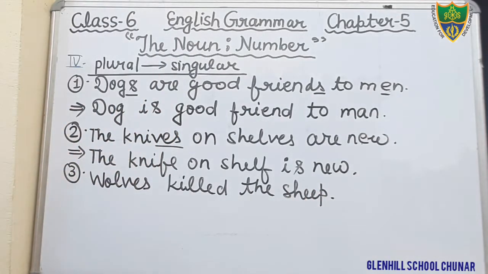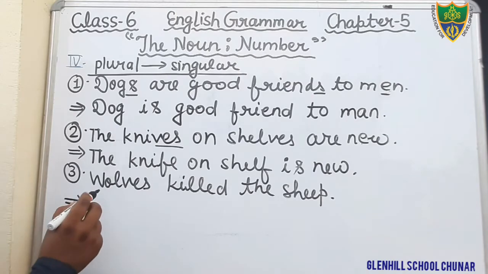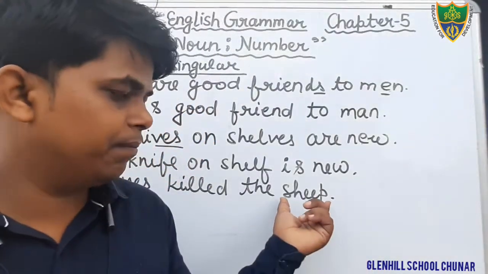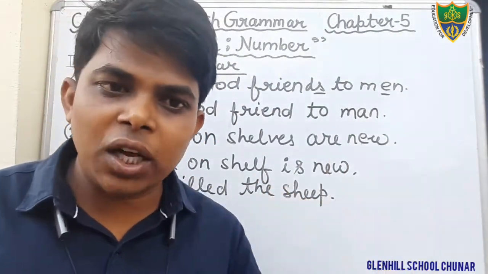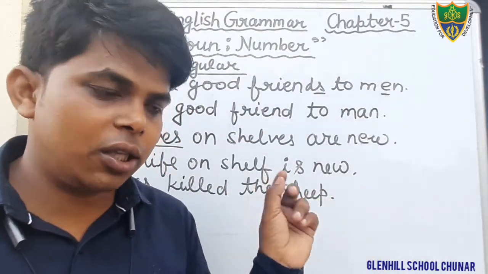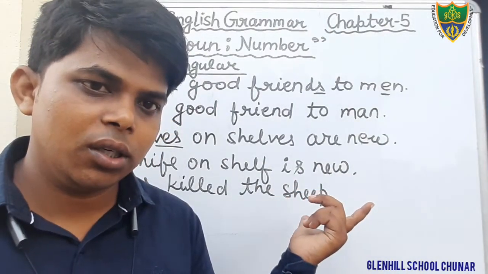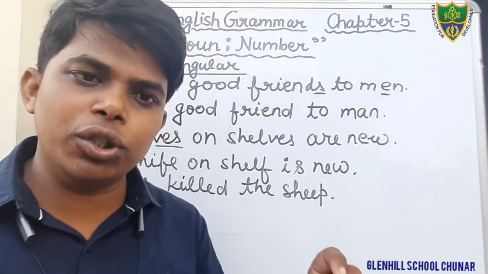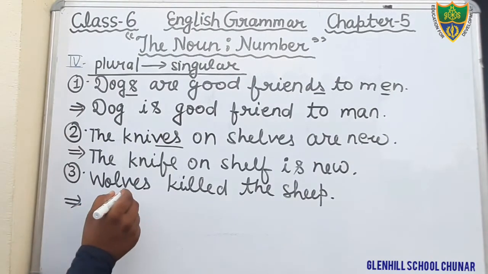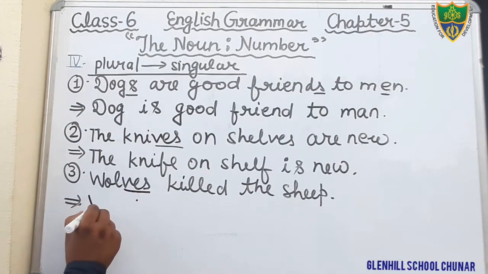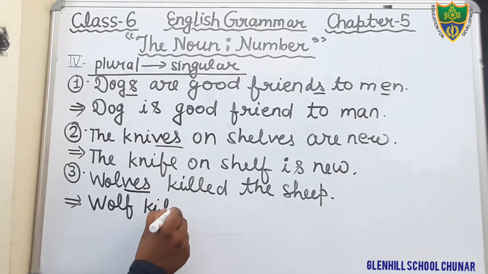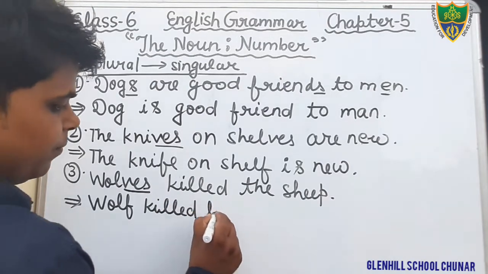Okay, students. Now we will see what is plural in this sentence. Wolves. That is plural, and I have also told you that the word sheep is used as a singular as well as plural both. So there is no change. The word sheep is used as a singular as well as plural both. So in place of wolves, we will write wolf, W-O-L-F. Wolf killed the sheep.